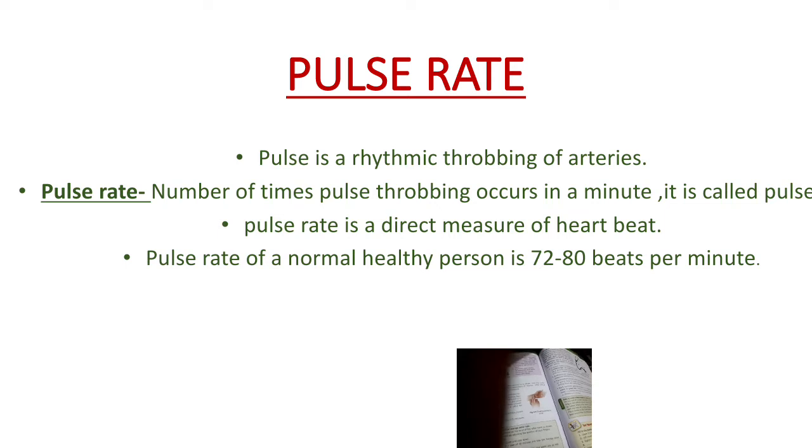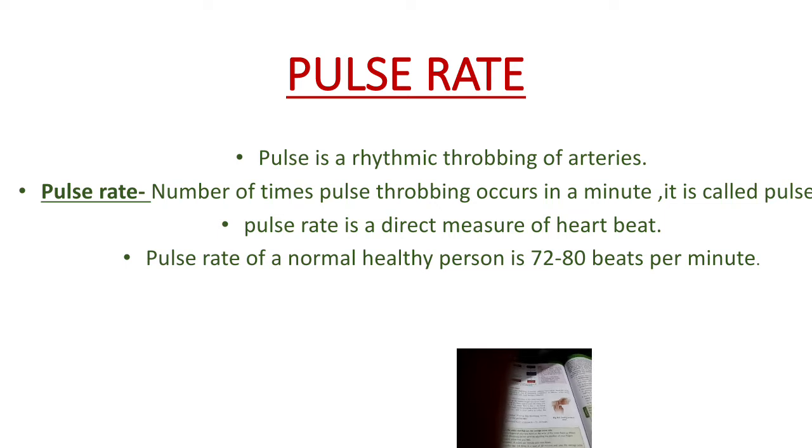So, pulse is a rhythmic throbbing of arteries. Arteries throb due to the expansion of arteries when blood flows through them with force during the contraction of the heart. So, arteries have elastic muscular walls, and this throbbing is due to the distension of the arteries. And this rhythmic throbbing of arteries is called pulse.